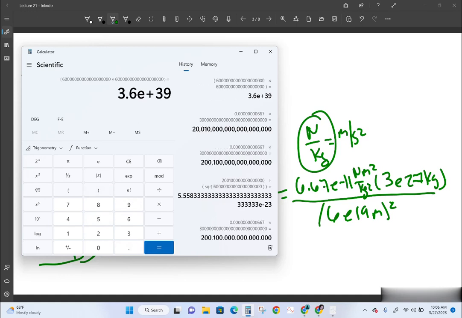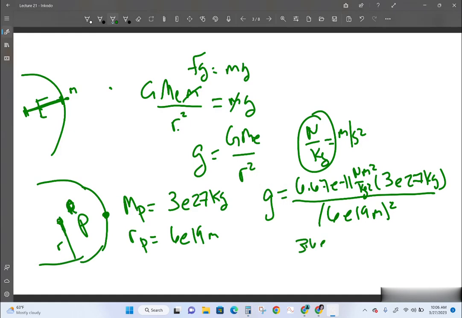There we go. 3.6 e to the 39 newtons per kilogram, which is an extremely crazy number because this is a very, very small planet that's very, very dense.